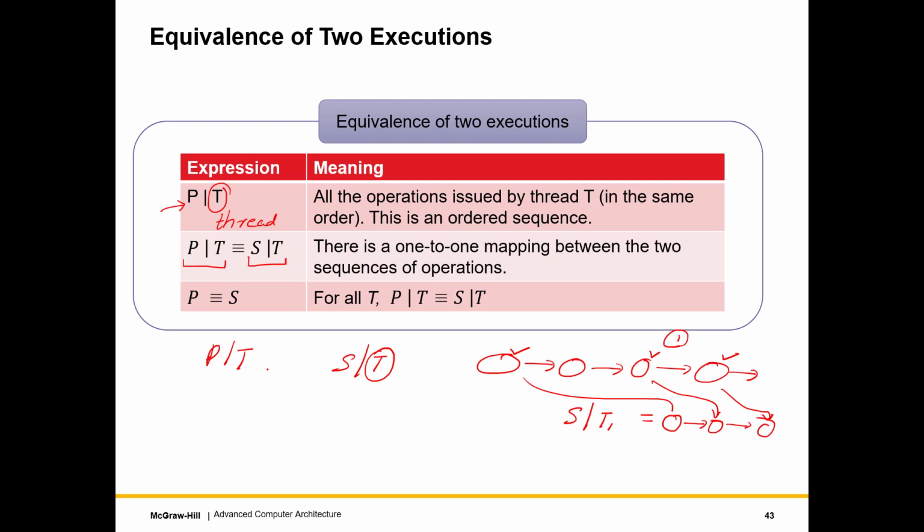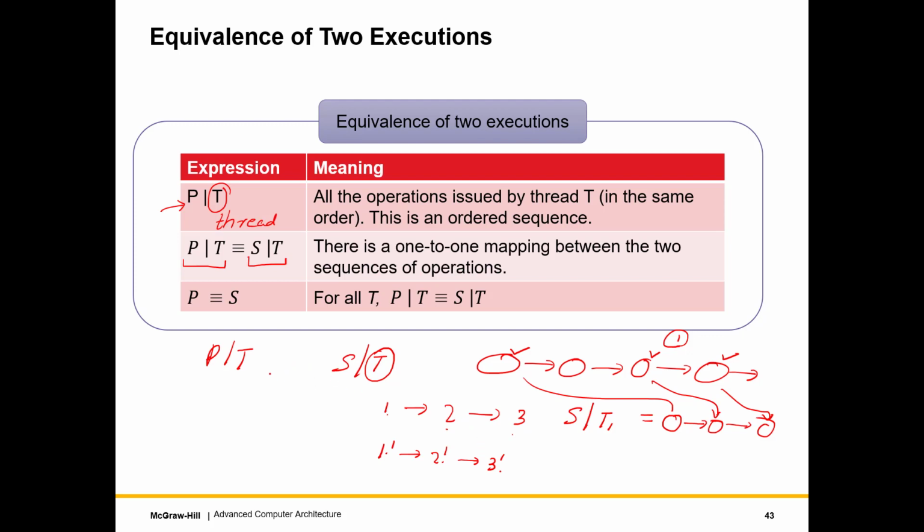Now the operations, of course, need not be the same. In the sense, when we are saying they're equivalent, let's treat them as a different set of operations. But what we can do is establish a one-to-one mapping between the two sequences. So let's say one sequence has operations 1, 2, 3, 4 and so on. In the other case, we can say it is 1 dash, 2 dash and 3 dash, where there is a one-to-one mapping between 1 and 1 dash, 2 and 2 dash, 3 and 3 dash, right?